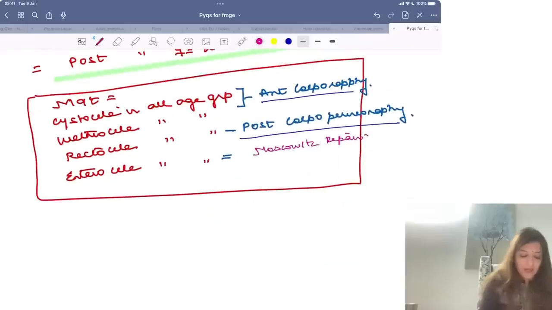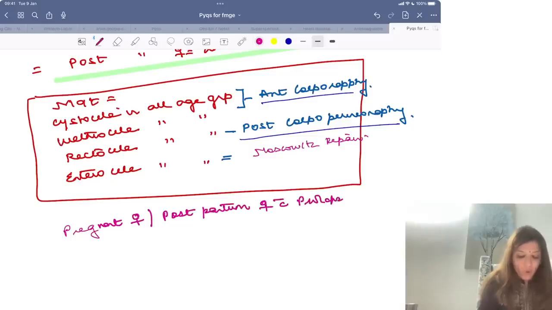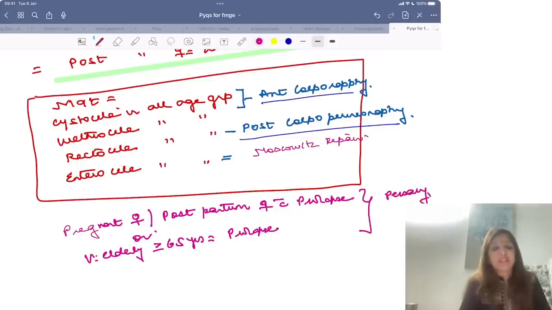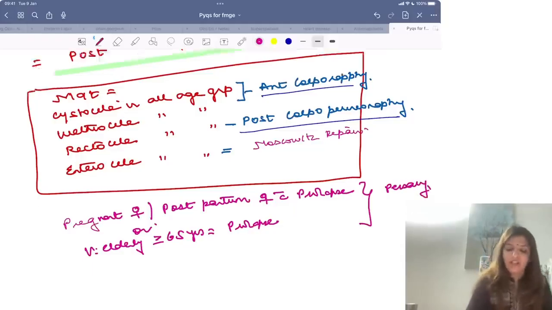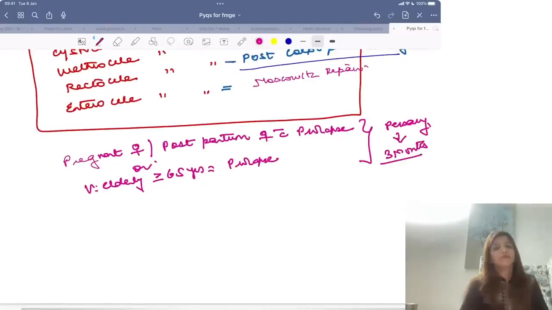Now, if there is a pregnant female or a postpartum female with prolapse, or a very elderly female, more than 65 years of age, with a prolapse, then the management is pessary. This pessary is only for temporary relief and it has to be changed after every 3 months. Clear?